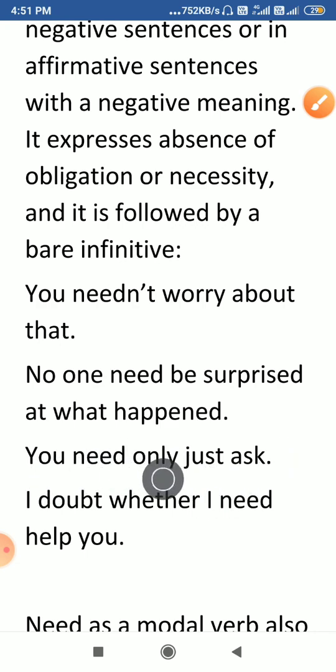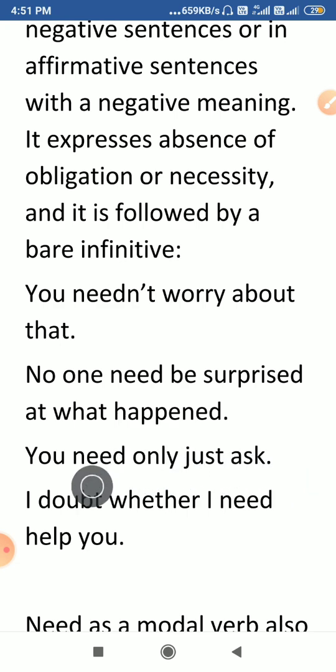You need only just ask. Now this is an affirmative sentence, but it is also giving a negative meaning. It is giving the meaning: you need only just ask, no, you need not do more than ask. That is what it is suggesting.